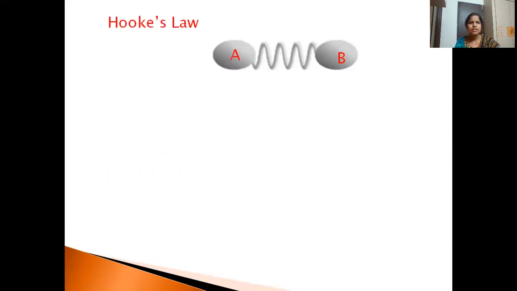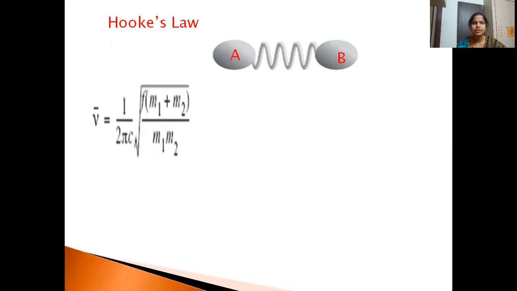Again, we can explain this: if two different molecules are given, which molecule will absorb radiation at higher frequency, we can calculate by Hooke's law, which is for a diatomic molecule.